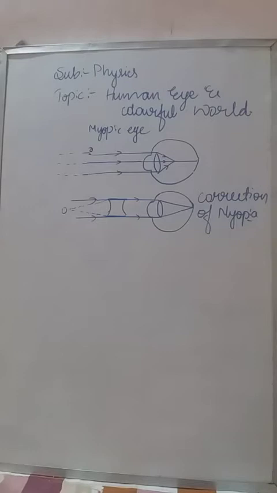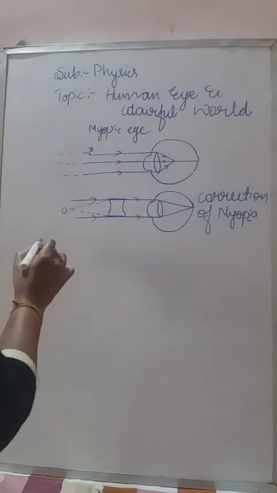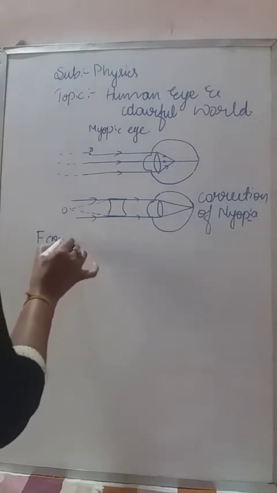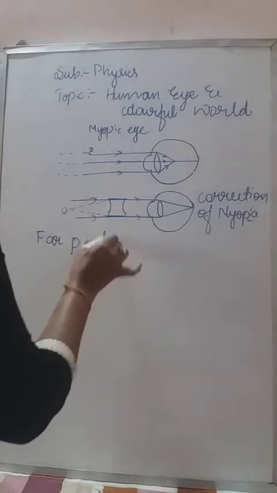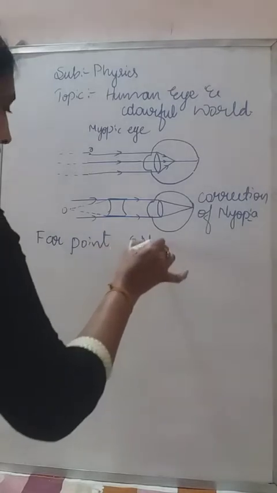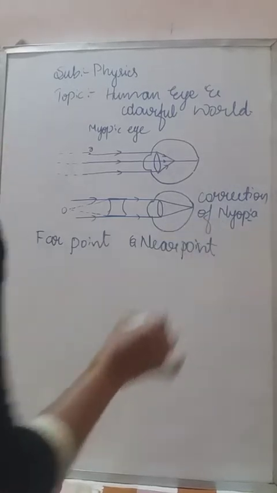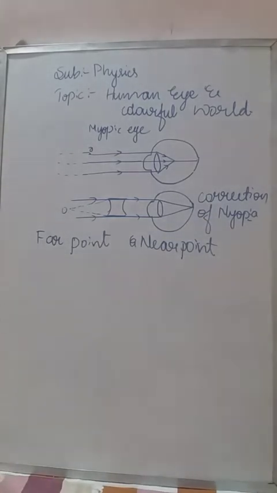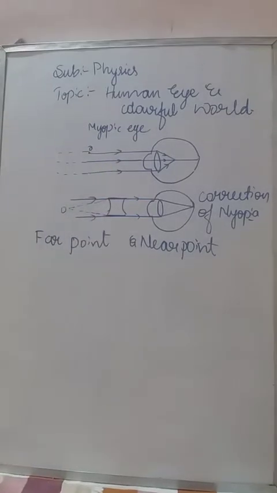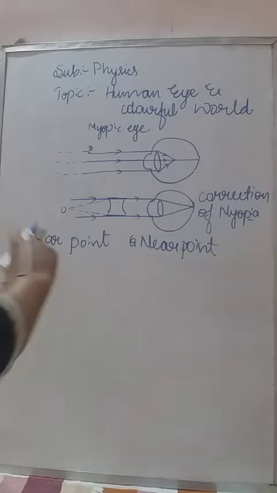Next we have to know about the far point and near point. What is meant by the far point and the near point of an eye? So what is meant by the far point of an eye actually? Far point means the farthest point up to which the eye can see the object clearly, without any blurriness. That is called the far point.